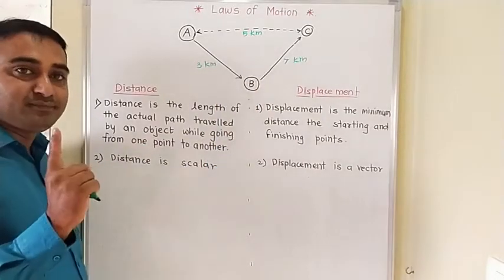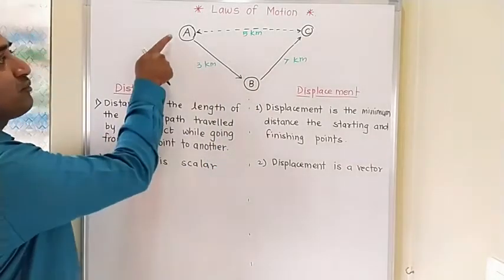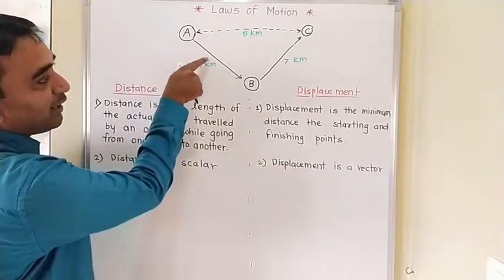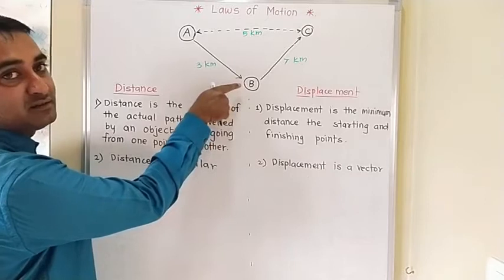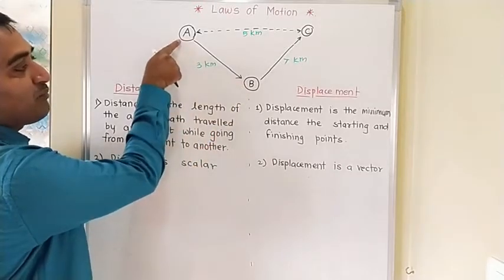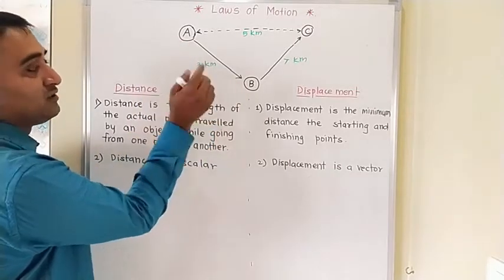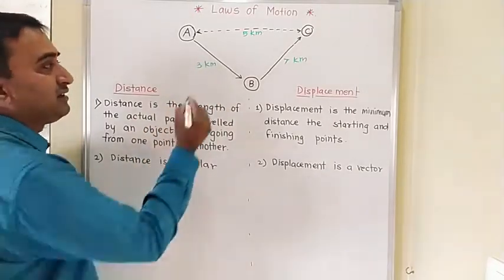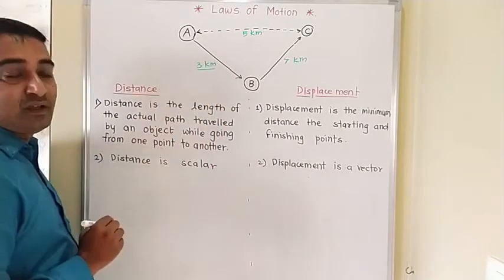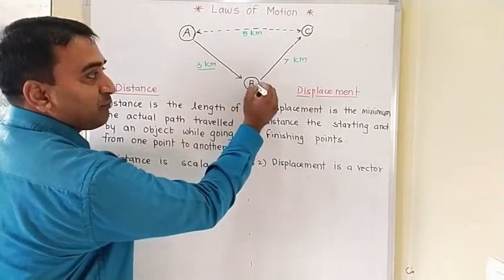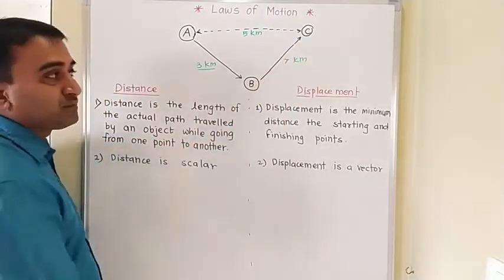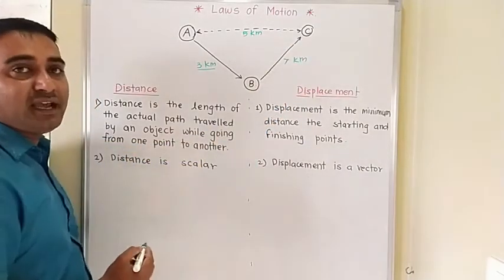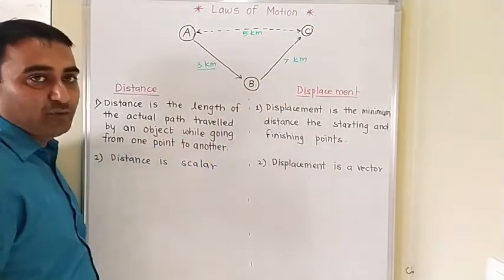Now the person is traveling from point A to point B. So this is the path adopted by that person by moving from point A to point B. What is the actual length he has traveled? That is 3 kilometers. And traveling from B to point C, the actual path, the distance between point B and point C, is 7 kilometers.